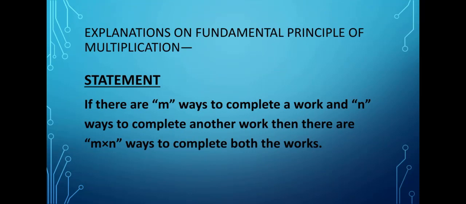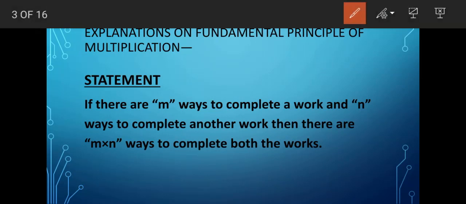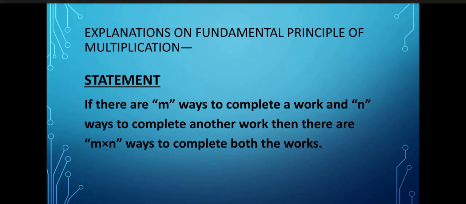Coming to the next part, in this section we shall go through some explanations on the fundamental principle of multiplication. The formal statement of this principle is: if there are m ways to complete a work and n ways to complete another work, then there are m into n ways to complete both the works. This statement will be more clear if we proceed with the next section.